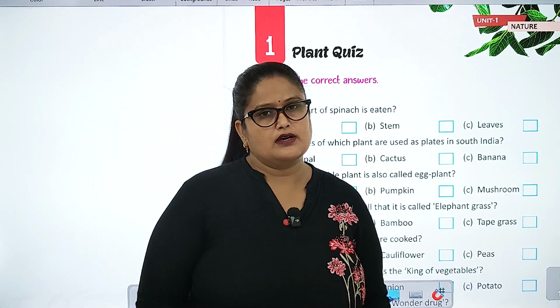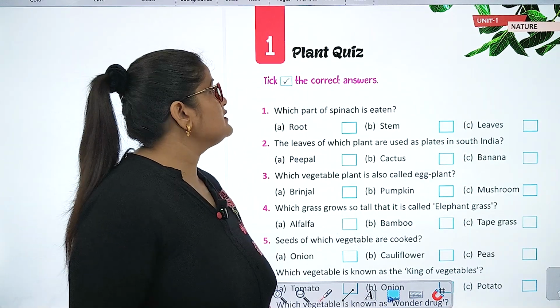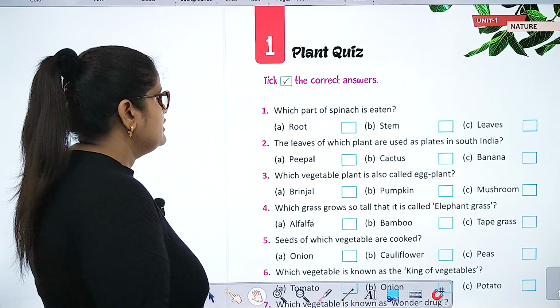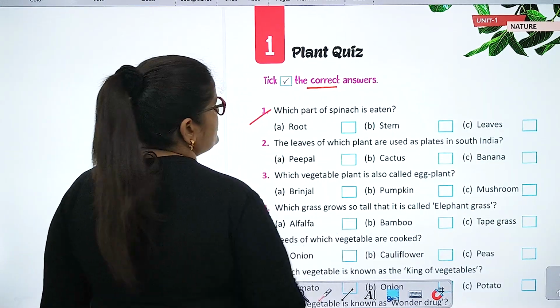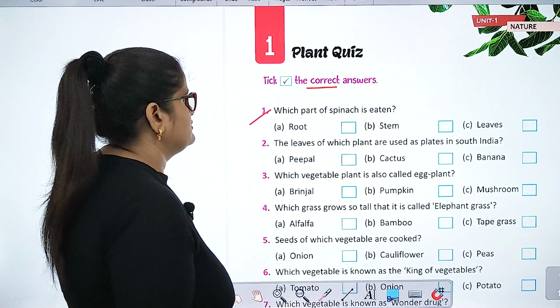Today, let's start GK Unit 1, Nature, Chapter number 1, Plant Quiz. Write the correct answer. Which part of spinach is eaten? Leaves.